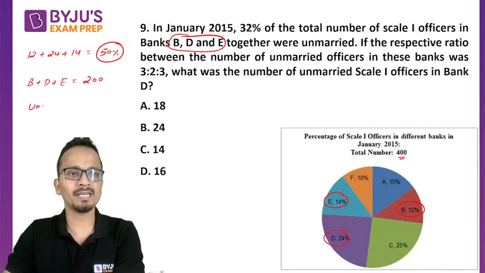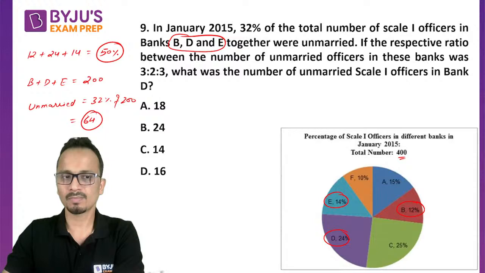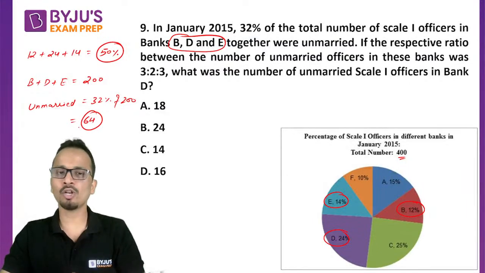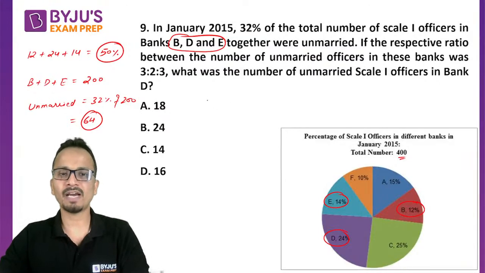So let's calculate the unmarried: 32% of 200. So that will come out to be 64. So 64 is the number of Scale 1 officers which are unmarried. Now, this particular number is divided in the ratio of 3:2:3 among B, D and E.